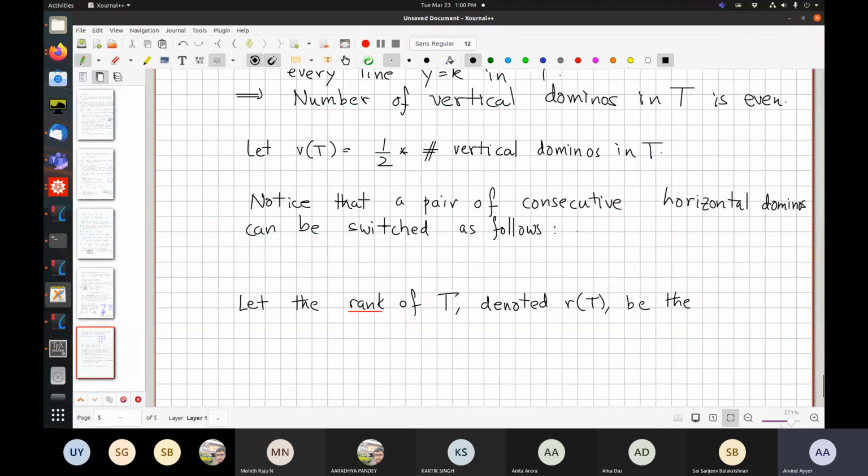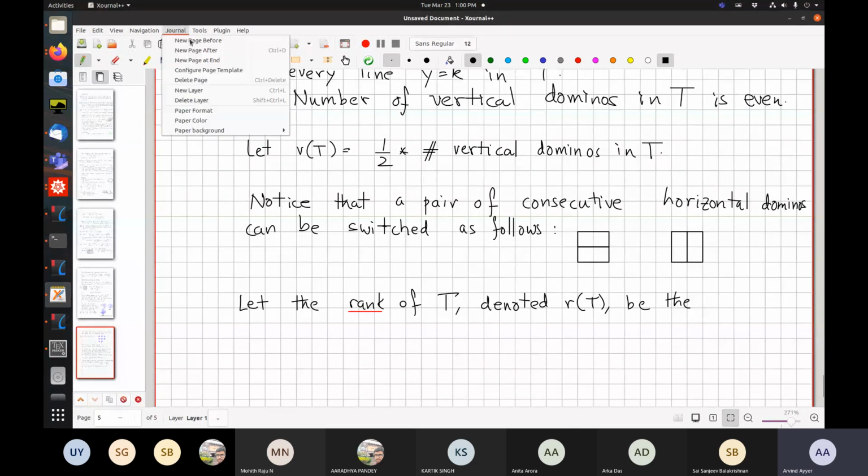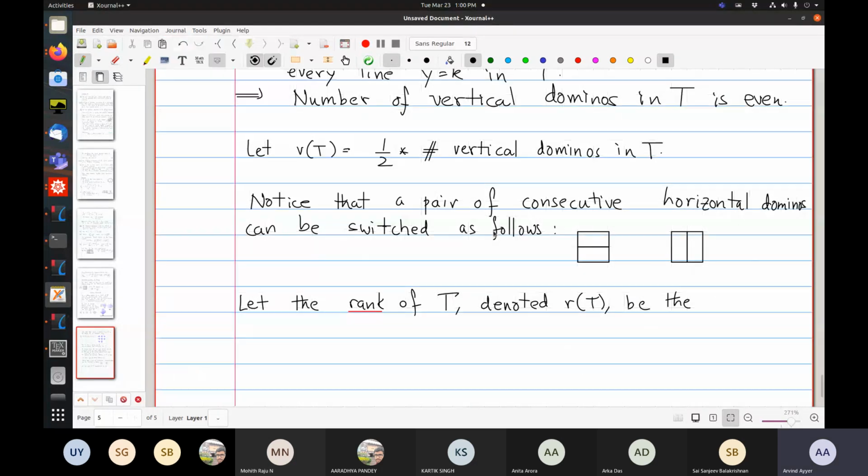If I have two dominoes which are consecutive like so, this can be switched to a pair of consecutive dominoes like so. So call this an elementary move, either way, one to the other.